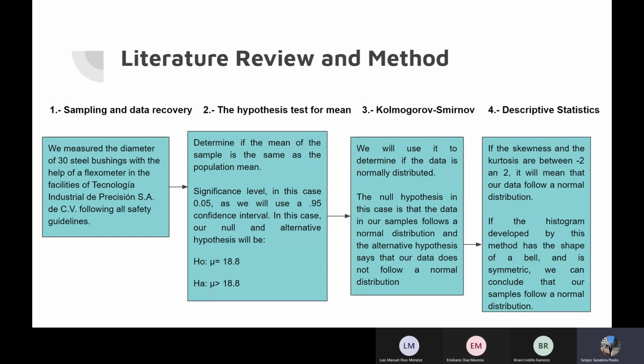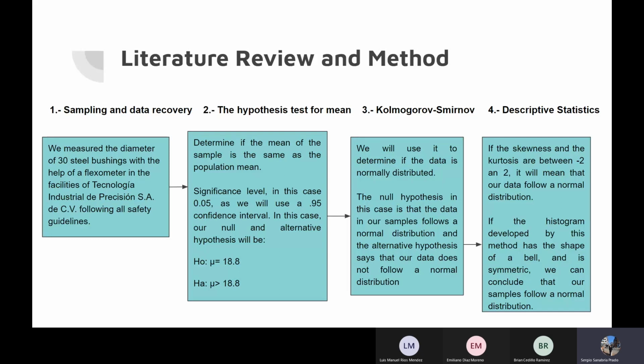The first of these, the hypothesis test for mean, we will use to determine if the mean of the sample is the same as the population's mean. This will tell us if the mean of the sample is significantly bigger than the mean of the population, or if it's similar. We can use it because our sampling is done randomly, our data does not present any outliers, and it appears to have consistent values. Also, our total amount of samples is between 16 and 40.